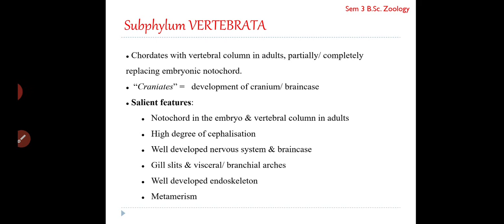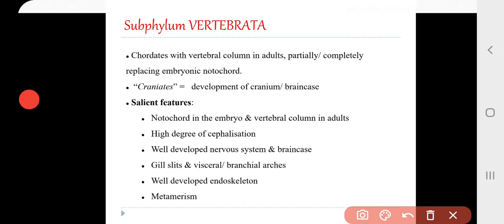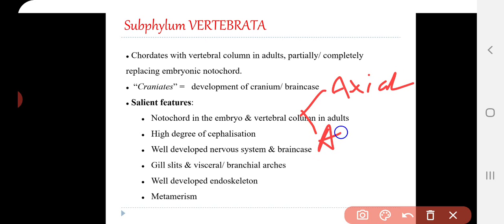And in vertebrates we can see that the endoskeleton can be divided into two parts: axial skeleton and appendicular skeleton.